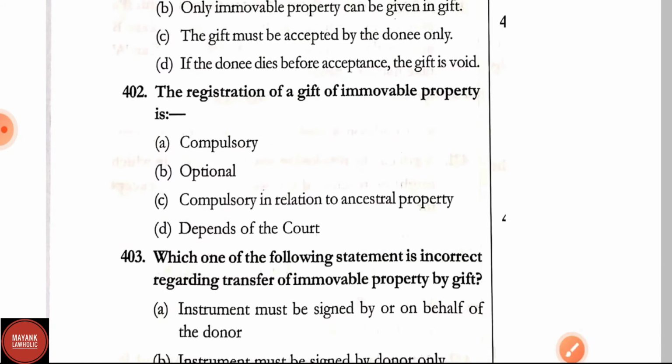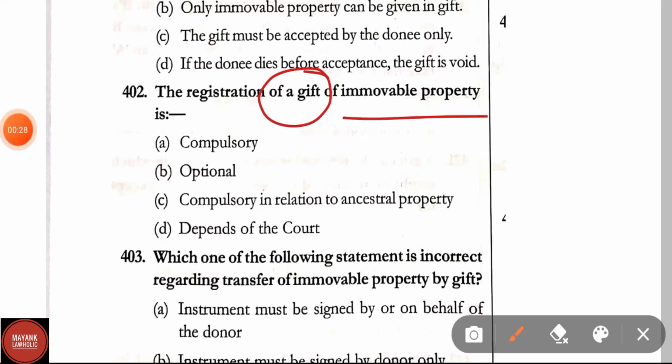Question number 402. The registration of a gift of immovable property is compulsory, optional, compulsory in relation to ancestral property, or depends on the court. The correct answer is option A, that is compulsory.